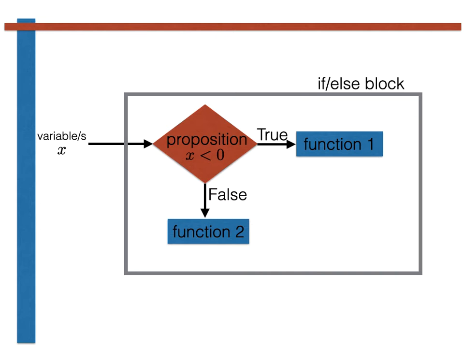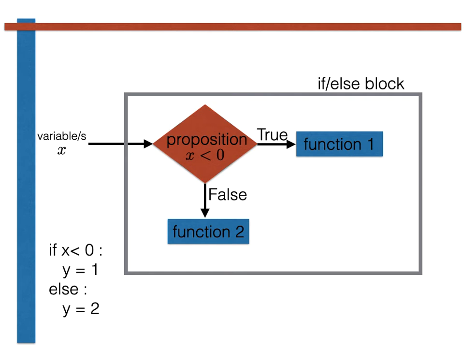The way that this idea is translated into Python code is shown here. As you can see, we write the logical proposition after the word if on the first line of our block here. The set of instructions that are contained in function 1 are then written underneath this if statement in an indented block. The commands of function 2, by contrast, are written in an indented block that follows the unindented word else.